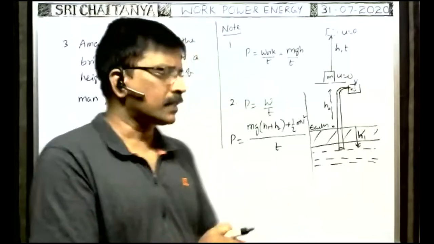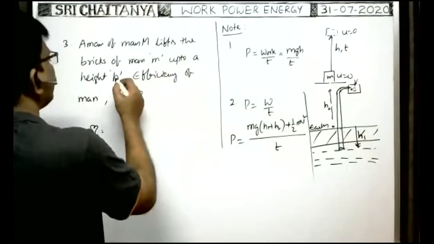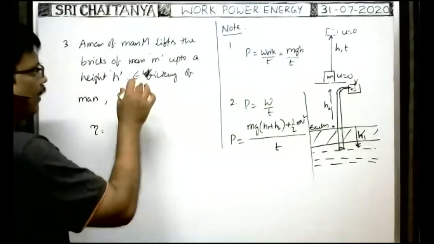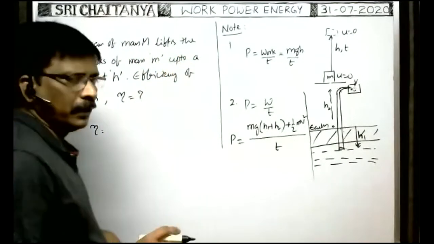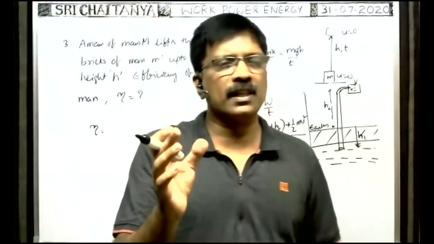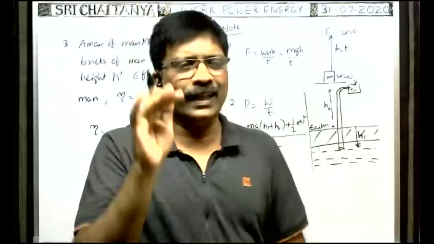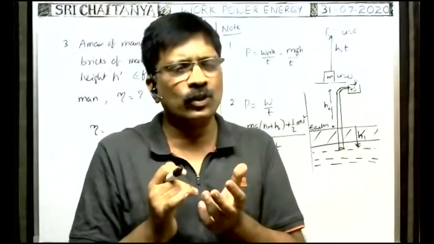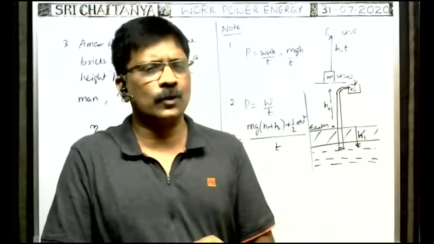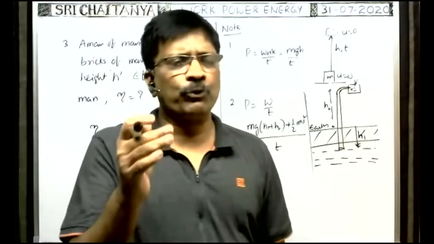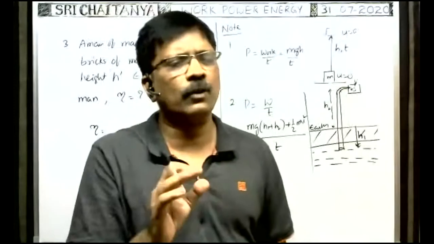Suppose the man lifts the bricks of total mass small m up to a height h. In order to lift the bricks, the man has to lift the mass of the man also, no? Efficiency is the fraction of the amount of work done or fraction of power utilized.